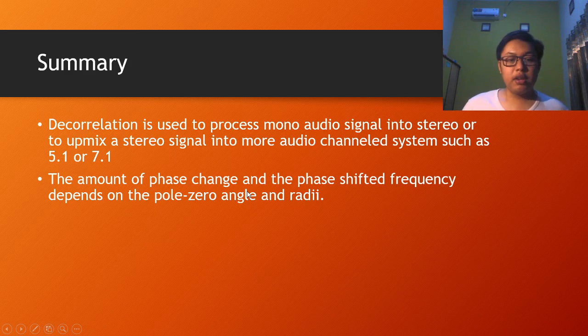Okay, summary. Decorrelation is used to process a mono audio signal into stereo or to upmix a stereo signal into more audio channel systems such as 5.1 or 7.1, and the amount of phase change and the phase shifted frequency depend on the pole zero angle and radii.